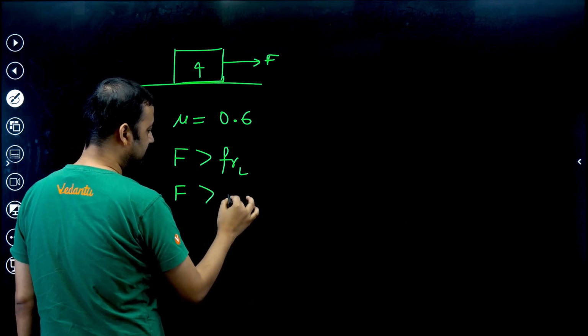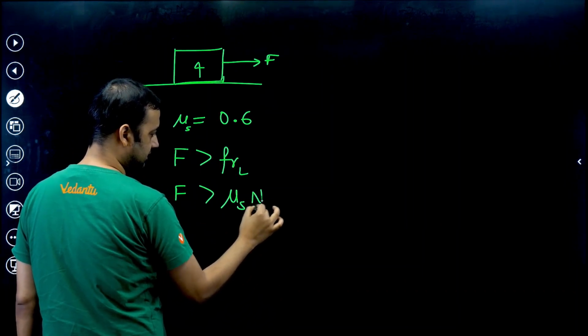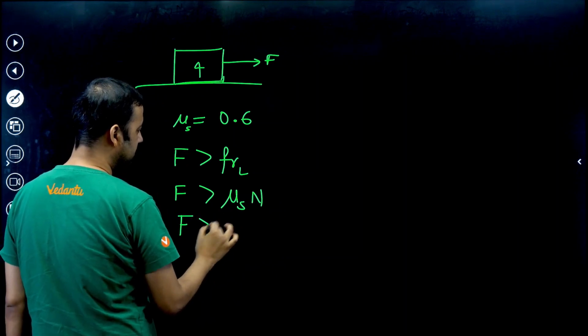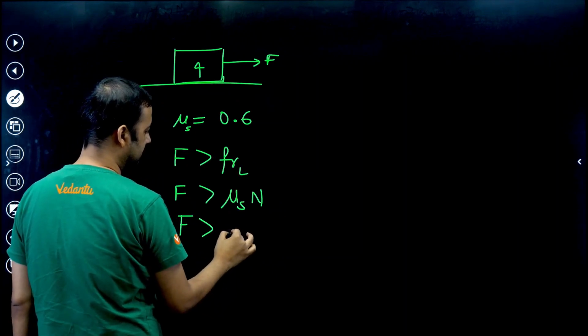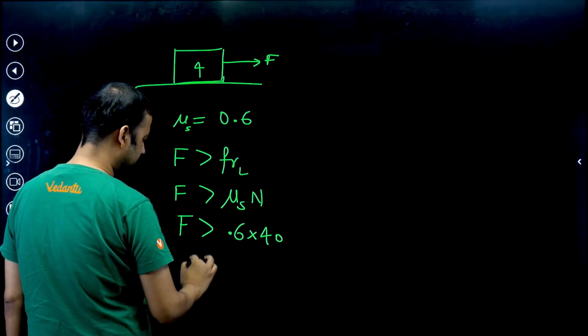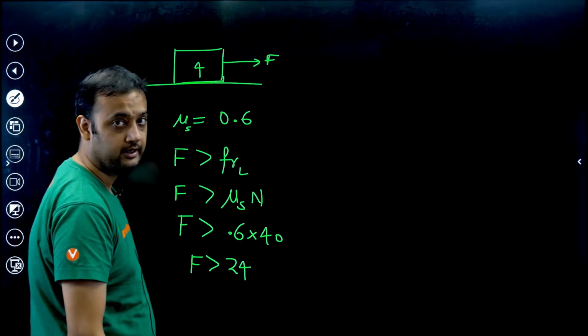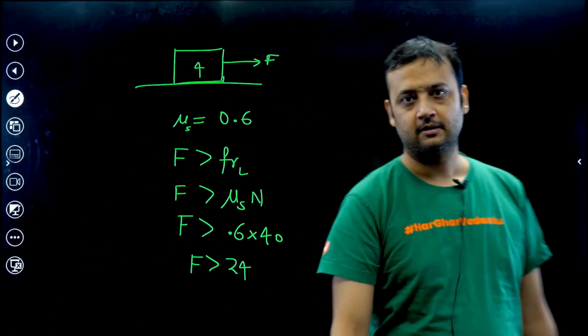And what is Fr limiting? That is mu s into normal reaction. Okay, that means what is mu s? Mu s is 0.6, and what is normal reaction? Normal reaction is 40 here. That means if F is greater than 24 Newton, the block will start moving. Okay, if F is greater than 24 Newton, block starts moving.